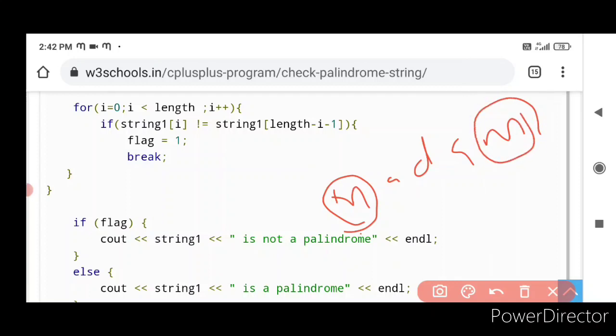If it is not equal, flag will be 1. If not, it will be 0 only. Again, it will get incremented for another value. i is equal to 1. 1 is lesser than length, i plus plus, it is going to be 2.